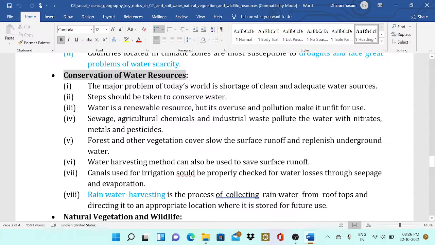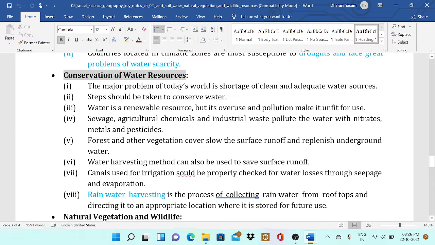Sewage, agricultural chemicals and industrial waste pollute the water with nitrates, metals and pesticides. Contamination is more common nowadays. Forests and other vegetation cover slow the surface runoff and replenish the underground water. Water harvesting methods can also be used to save surface runoff. Canals used for irrigation should be properly checked for water losses through seepage and evaporation.